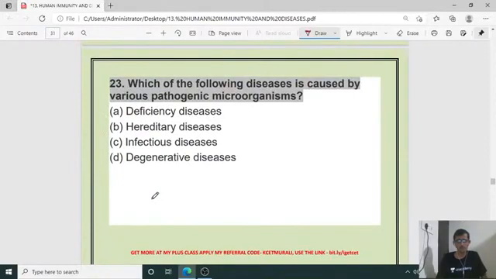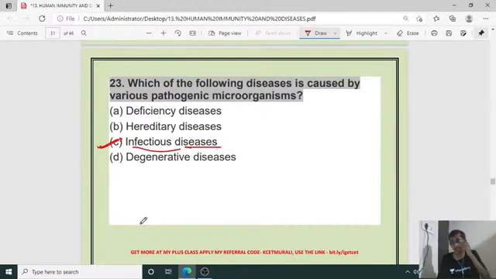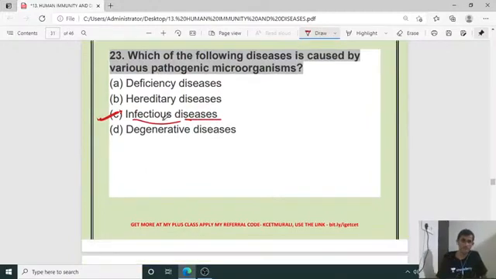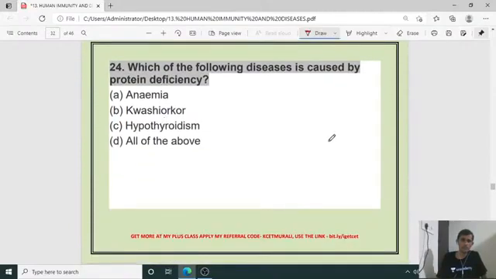Next, which of the following diseases is caused by various pathogenic microorganisms? Deficiency disease, hereditary disease, infectious disease, degenerative disease. So for the 23rd, the right answer is C. It is infectious disease, nothing but that caused by pathogenic microorganisms.